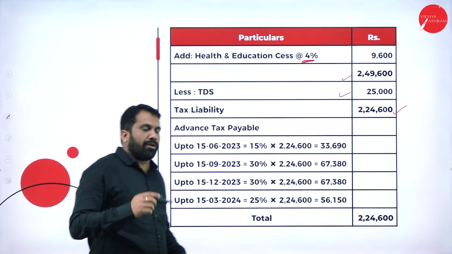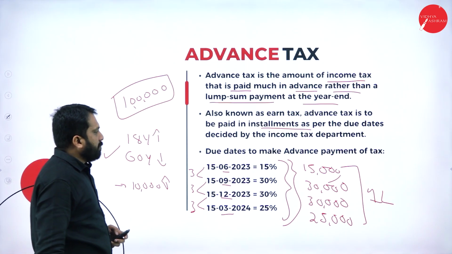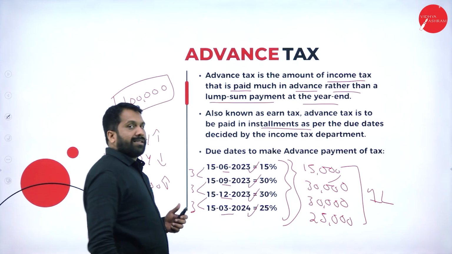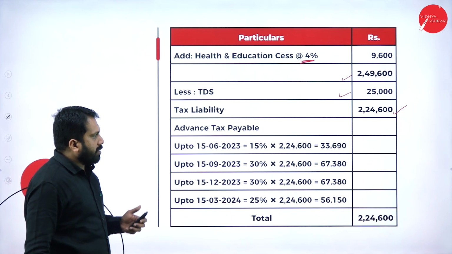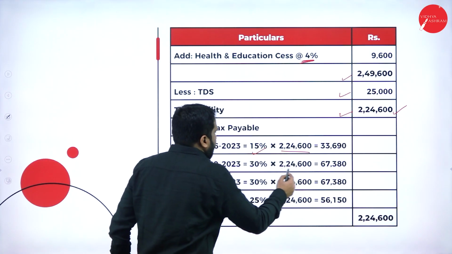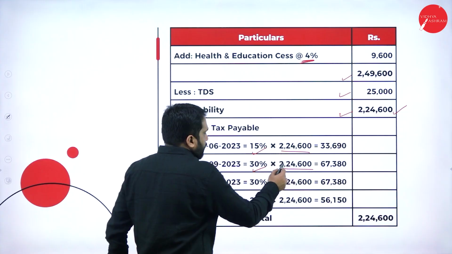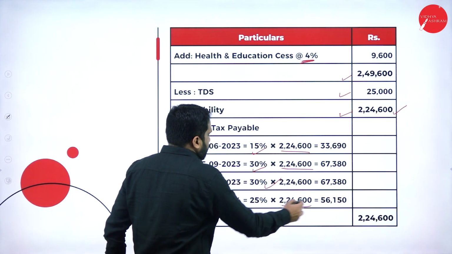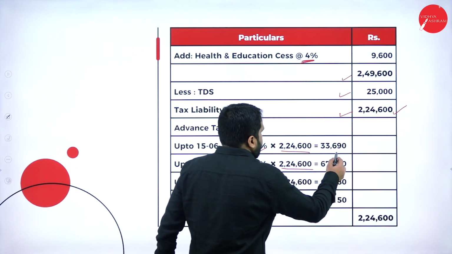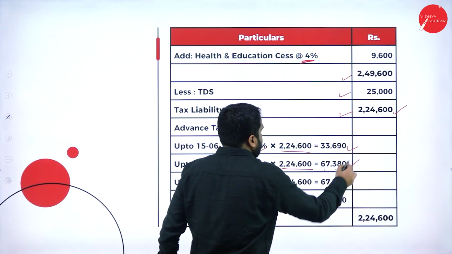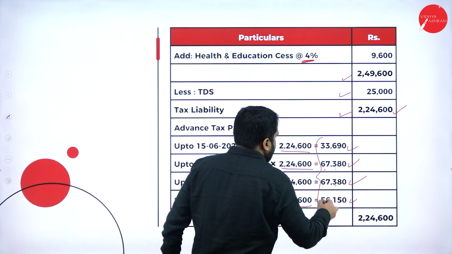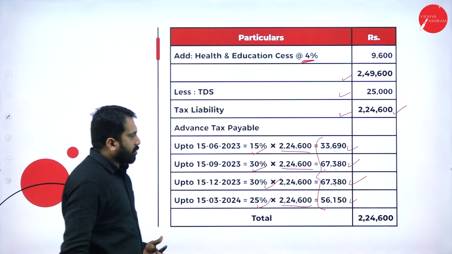What is your slab? I'll go back to your previous one. Your slab is 15%, 30%, 30%, 25%. This is your slab. Now, after this, come to your answer. 2,24,600 into 15%, 2,24,600 into 30%, the same answer you will get for this, and 2,24,600 into 25%. All put together: 33,690, 67,380, 67,380, 56,150. All put together, you will get your total advance tax.